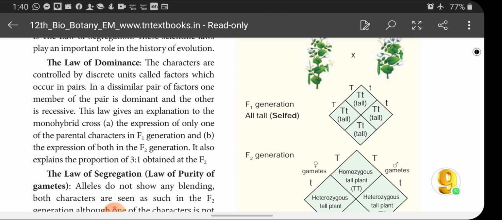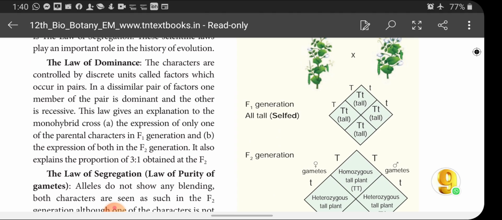One is tall, dwarf. This is one contrasting pair of characters. Axillary and terminal bud, contrasting characters. And the next one is pod color, green, white. This is a contrasting character. Pod shape, inflated or constricted. So like that, each gene has its own contrasting pair of characters.